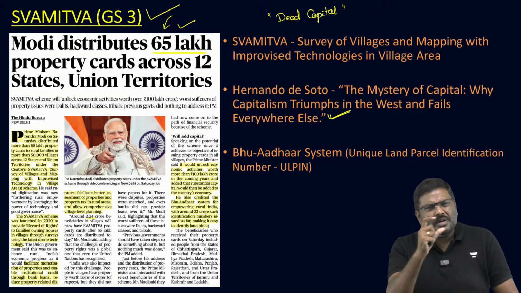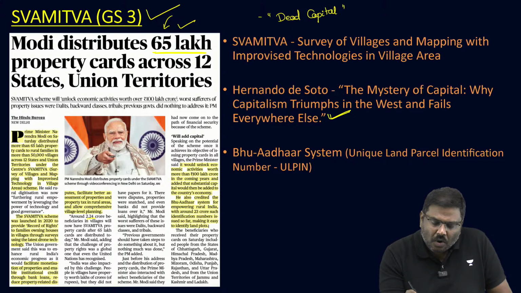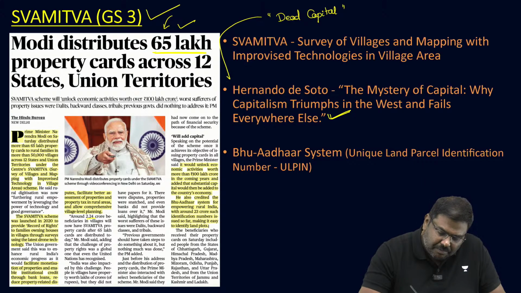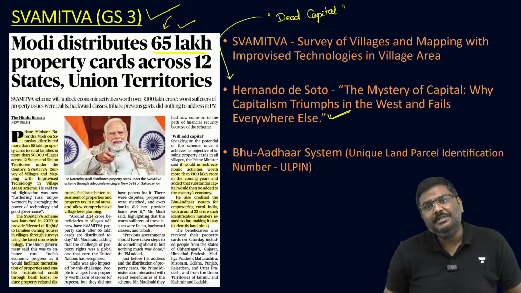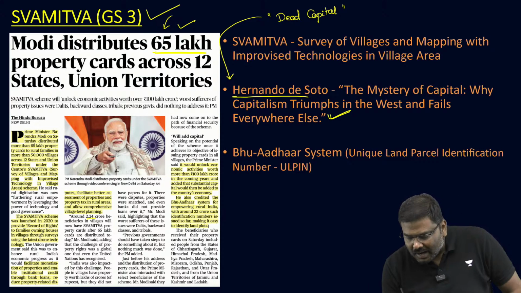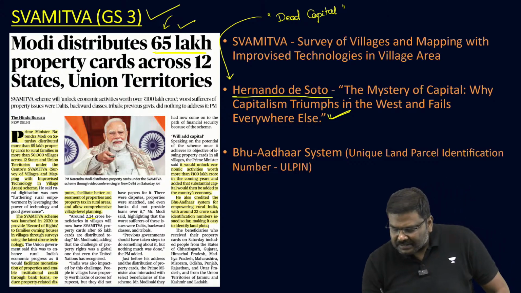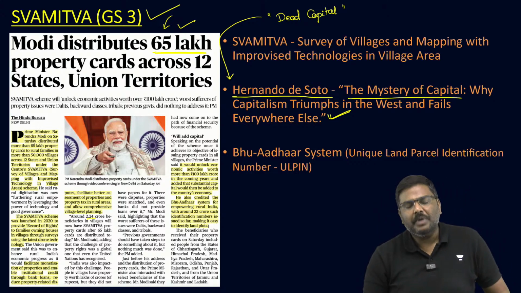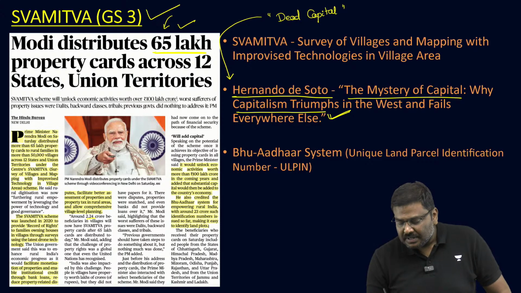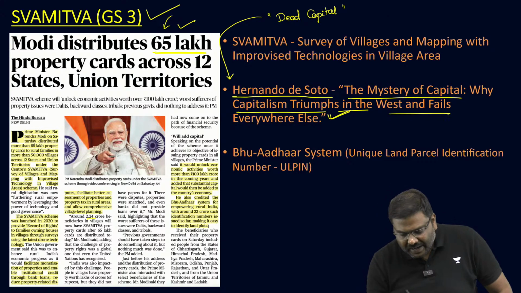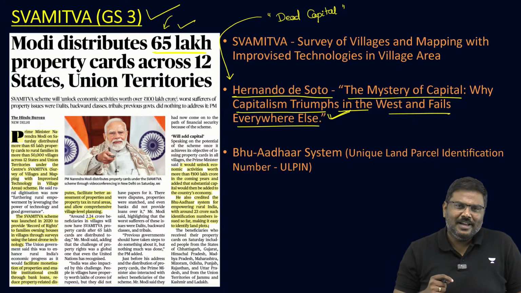What is this concept of a dead capital? The concept of a dead capital has been made famous by an economist by the name Hernando de Soto. He has written a very wonderful book by the title The Mystery of Capital, Why Capitalism Triumphs in the West and Fails Everywhere Else.